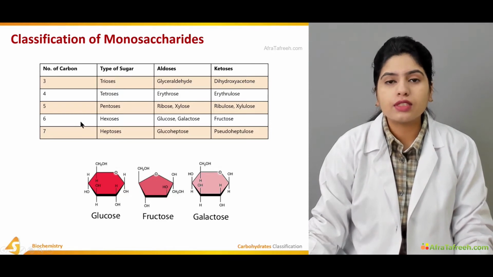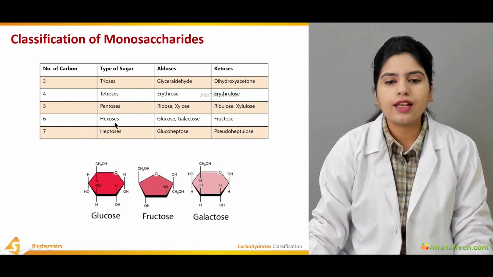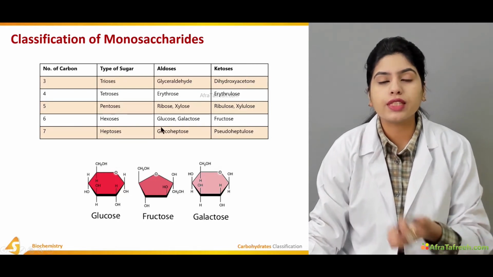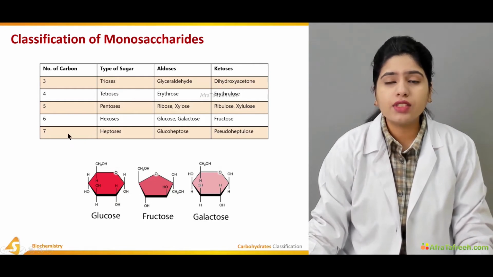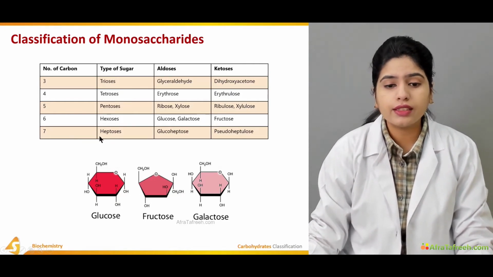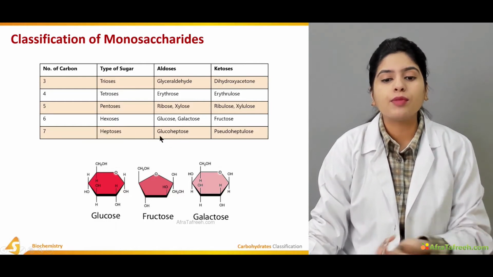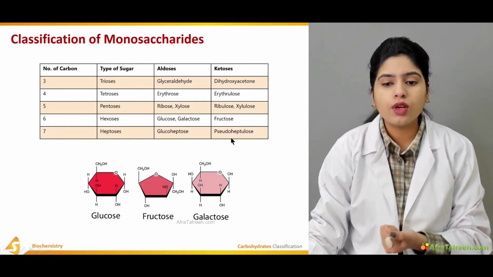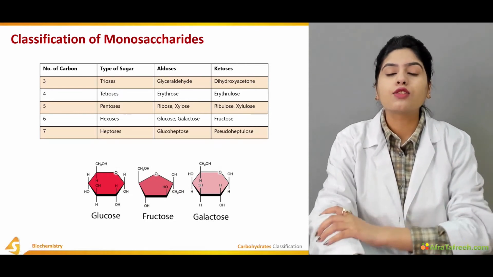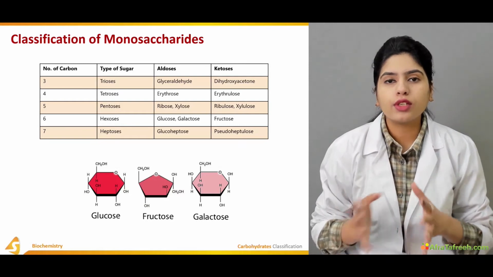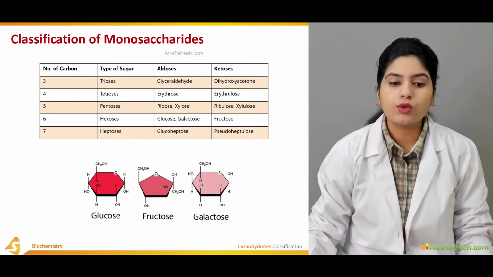Another example is the 6-carbon monosaccharide, that is a hexose. It can be glucose, galactose, or fructose. Then a 7-carbon monosaccharide is known as a heptose, and these heptoses can be glucoheptose or pseudoheptulose, depending upon whether it consists of an aldehyde or a ketone group in its structure.